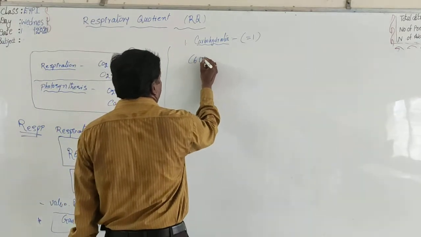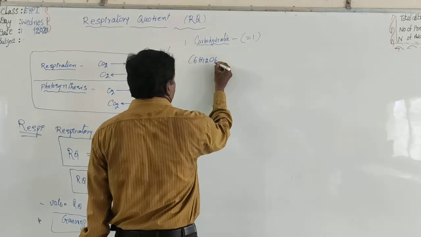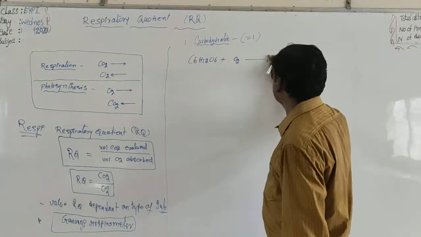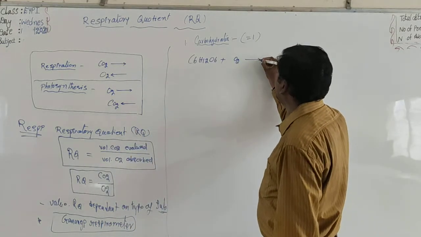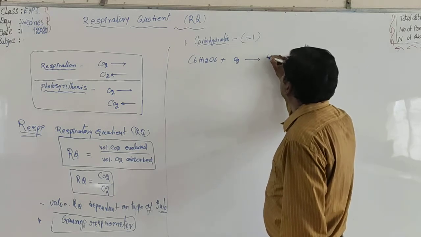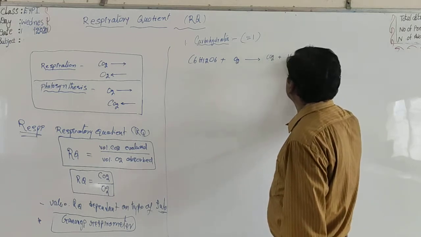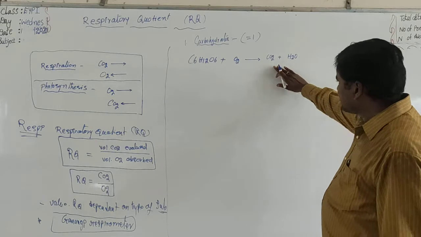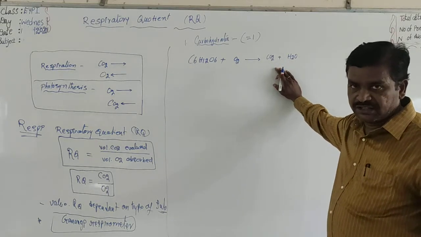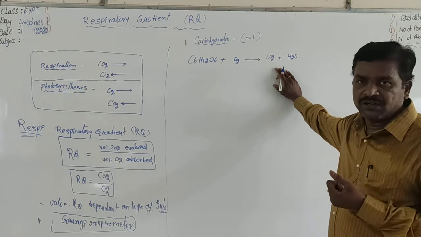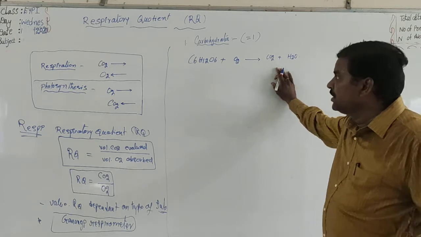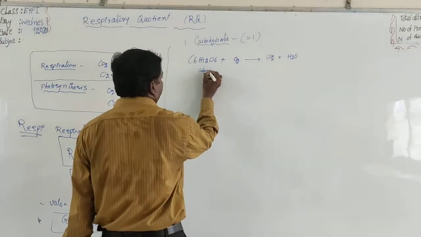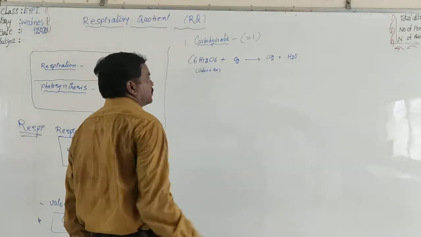glucose, C6H12O6, plus O2 gives CO2 plus H2O. This is the standard equation of aerobic respiration. In addition to CO2 and water, some energy is also evolved: 686 kilocalories for one glucose molecule. So this is the carbohydrate glucose. What about the RQ value for glucose?